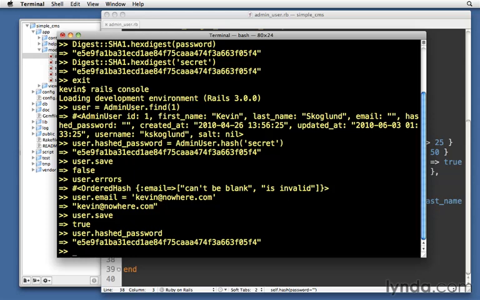And with just these couple of very simple steps, we've already greatly improved our website security. It's much better than storing passwords in the database as plain text. But as we'll see in the next movie, there are ways that we can improve it even further.